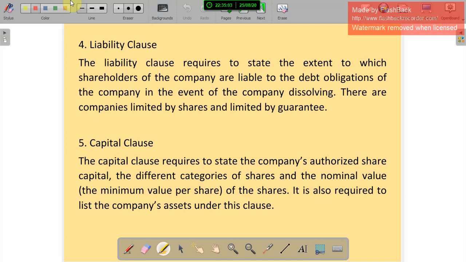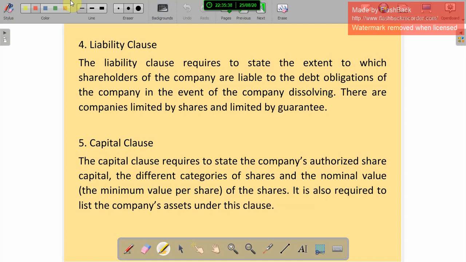And the capital clause. The capital clause is required to state the company's authorized share capital, the different categories of shares, and the nominal value, the minimum value per share. Yesterday I gave an example, where the minimum value per share is 10 rupees. How much capital they need to start the business should also be mentioned in the capital clause.